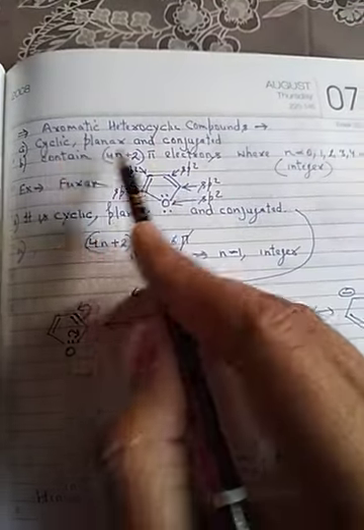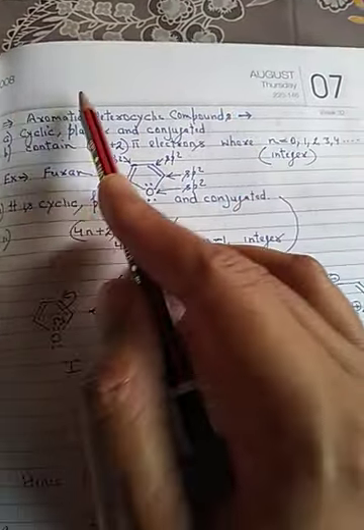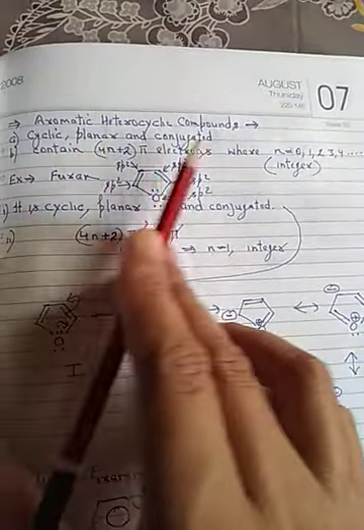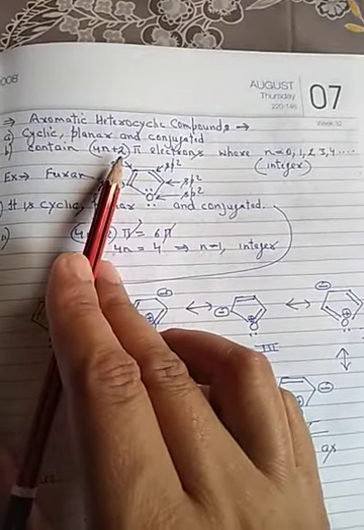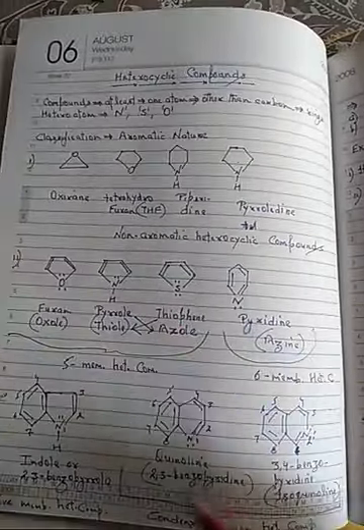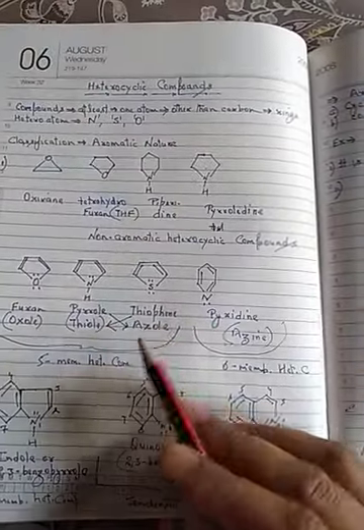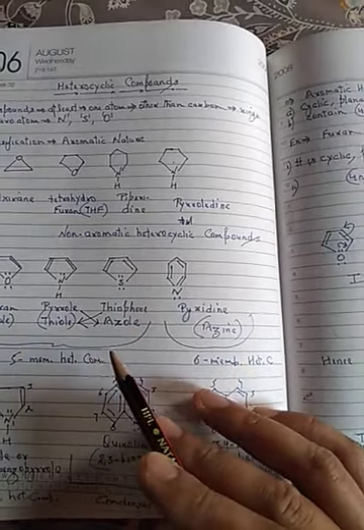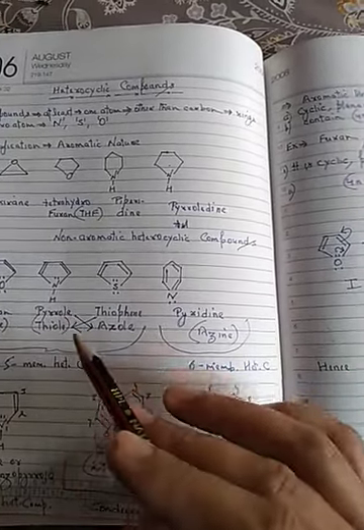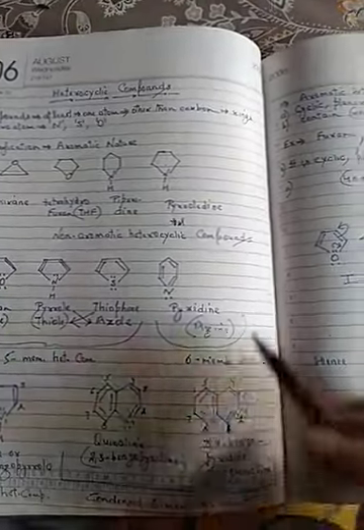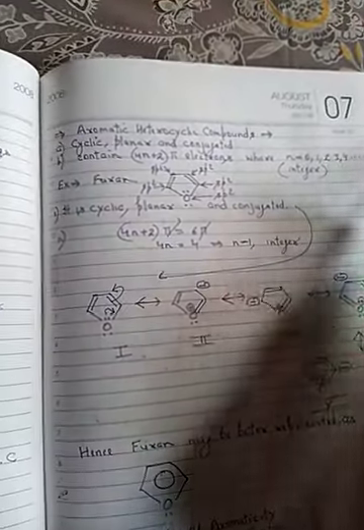As we say, these aromatic heterocyclic compounds are aromatic. In our previous study, we know that cyclic, planar, conjugated systems with 4n plus 2 pi electrons are aromatic. So all these aromatic heterocyclic compounds are cyclic, planar, conjugated, and contain either 6 pi, 10 pi, 14 pi, or 18 pi electrons. That is why these are all aromatic in nature.